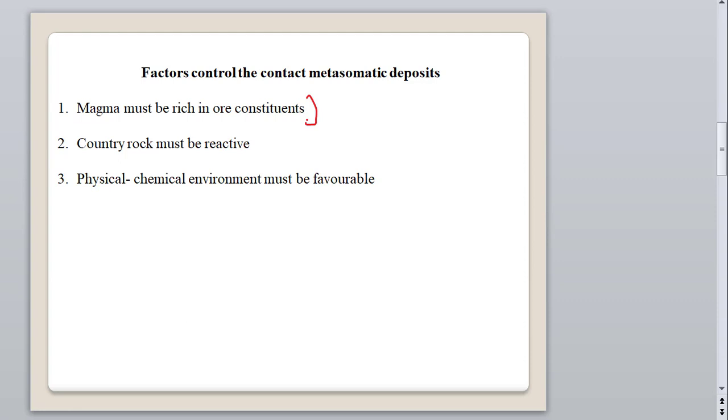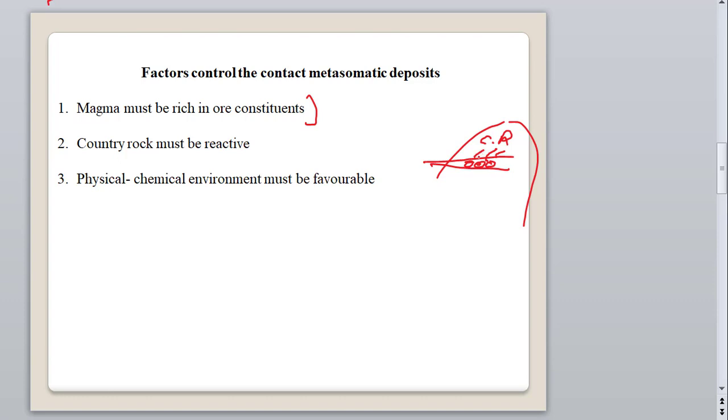When magma rich in mineral constituents intrudes the country rocks, we have a country rock here. So we are getting the magma intrusion here. So what happens? Whatever volatile constituents this intrusion has, it emits or transfers these constituents into the country rock. So what happens? It changes molecule by molecule and replaces them partially or completely. This replacement may be molecule for molecule or volume by volume.